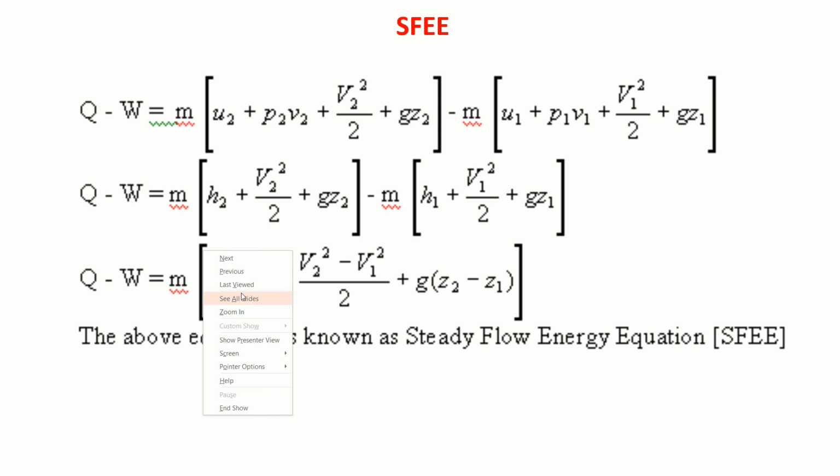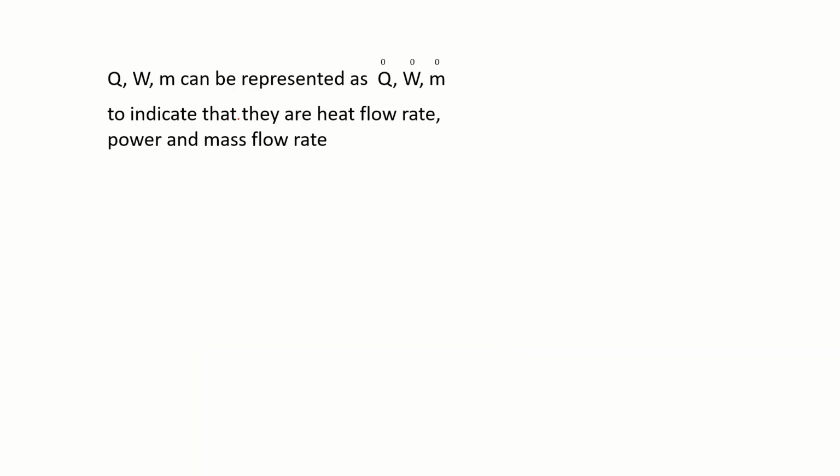To represent such flow rates, we denote the same quantities as Q dot, W dot, M dot. Then they are rate equations. So Q, W, M can be represented as Q dot, W dot, M dot to indicate that they are heat flow rate, power and mass flow rate. Depending on the situation, you can use these notations.